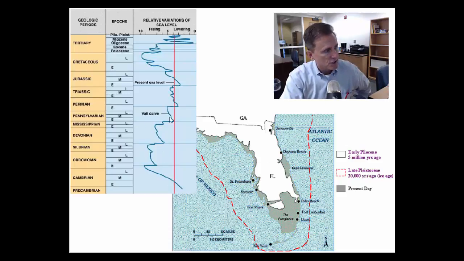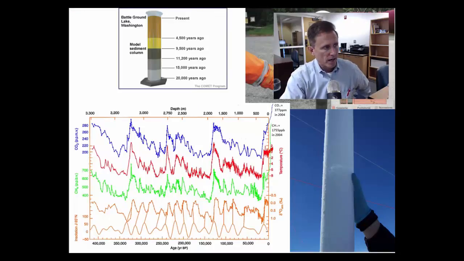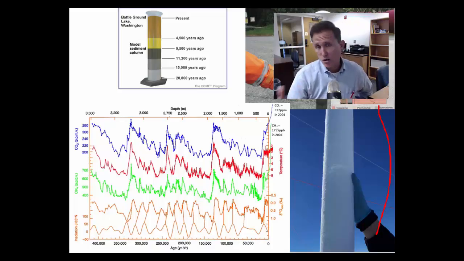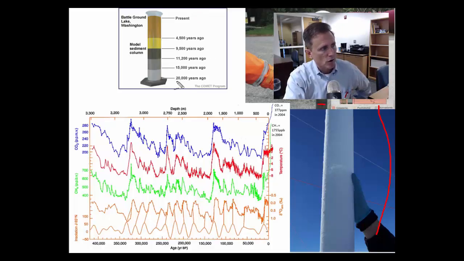So a good indication of the climate of the Earth over the last 542 million years, how it's affected sea level, and then really good maps of the last 20,000 years, even the last 5 million years, of what's happened with Florida and sea level. So how do we know all this is going on? I mentioned ice cores already, and we also have sediment cores. And there's pictures of both of these with your sediment core here and your ice core here. By coring down into sediment in lakes, large lakes, and even the ocean, you get a very good history of the Earth. And the different sediments have different data on them that record different periods of the Earth and what was going on with the Earth. This is the drawing of a sediment core going back about 20,000 years.